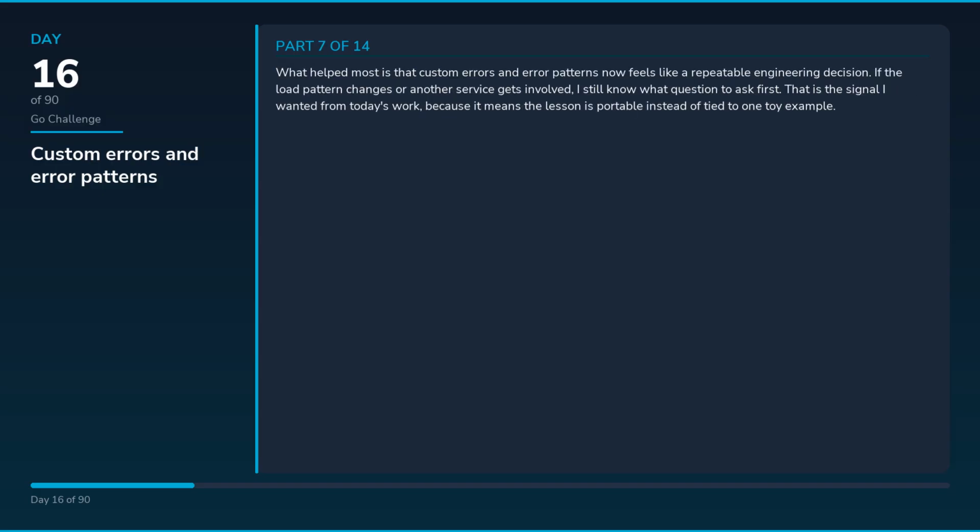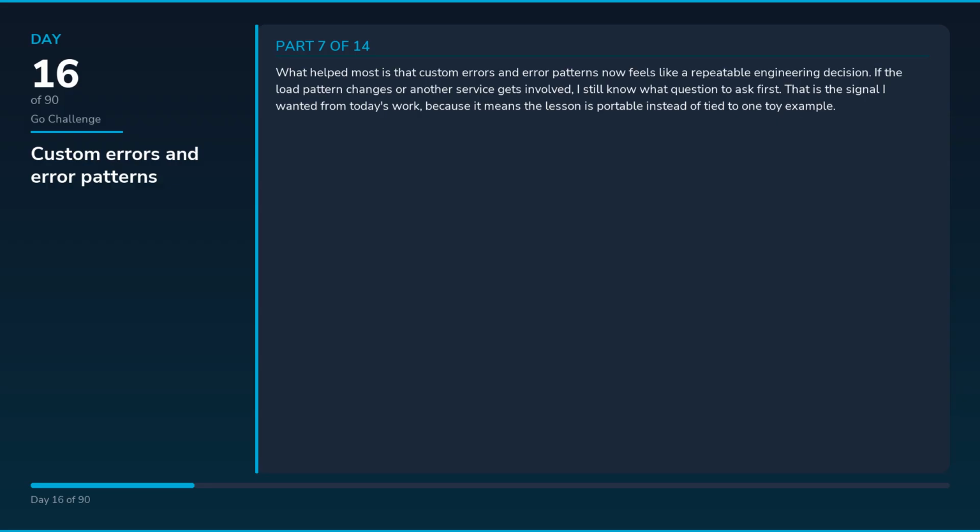What helped most is that custom errors and error patterns now feels like a repeatable engineering decision. If the load pattern changes or another service gets involved, I still know what question to ask first. That is the signal I wanted from today's work, because it means the lesson is portable instead of tied to one toy example.